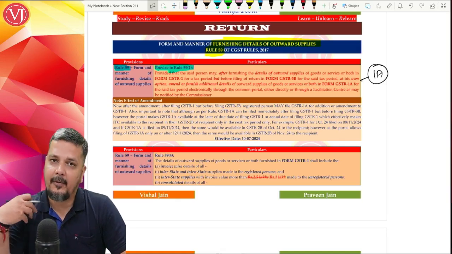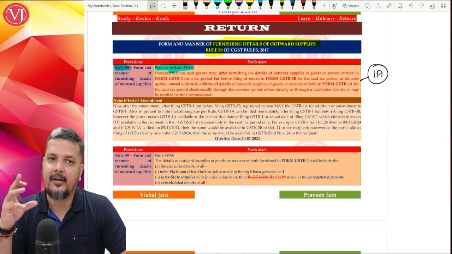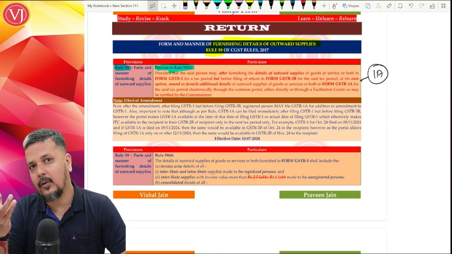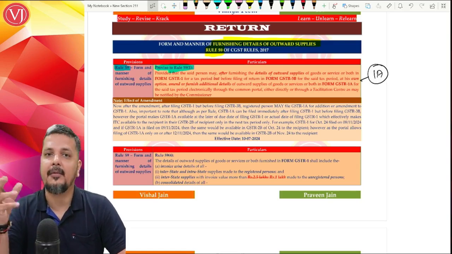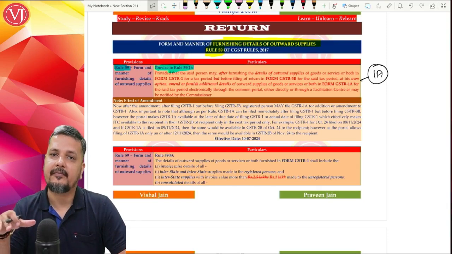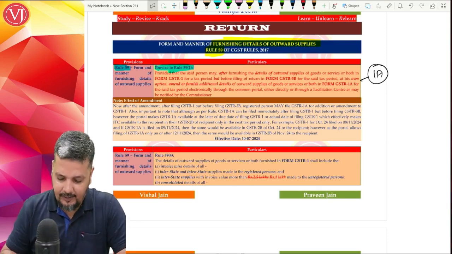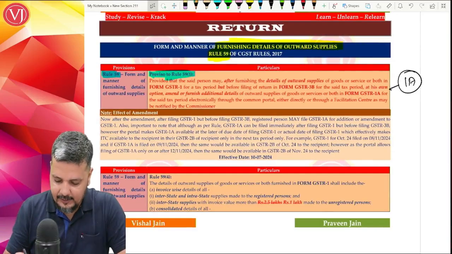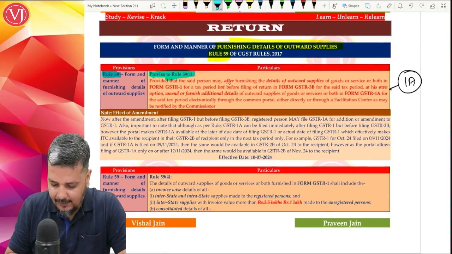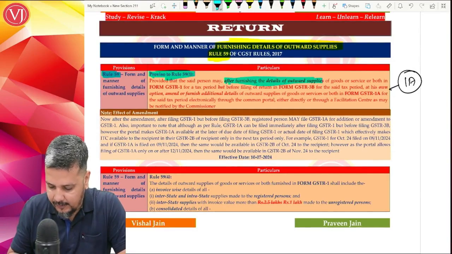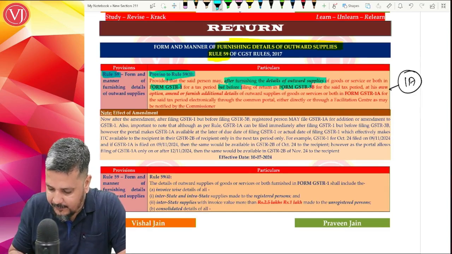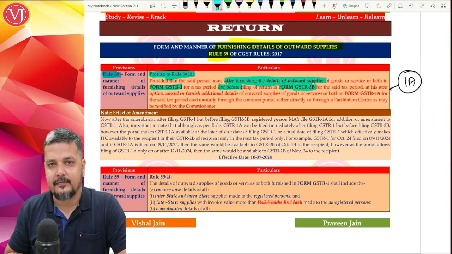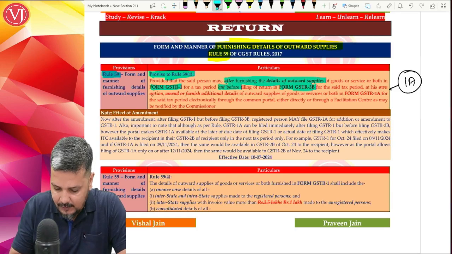Now the government has brought out a new concept called GSTR 1A, where a supplier is filing GSTR 1 as outward supplies, and if there are any amendments, he need not wait for the next return to come. He can include it in the same period return, which is GSTR 1A. He need not add it further. So if after filing your GSTR 1, the details of outward supplies, but before filing your GSTR 3B, the supplier at his own option, what can he do?